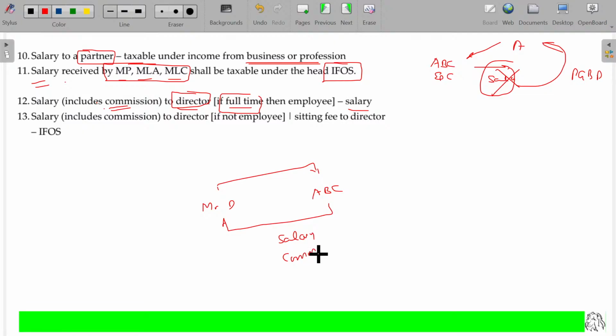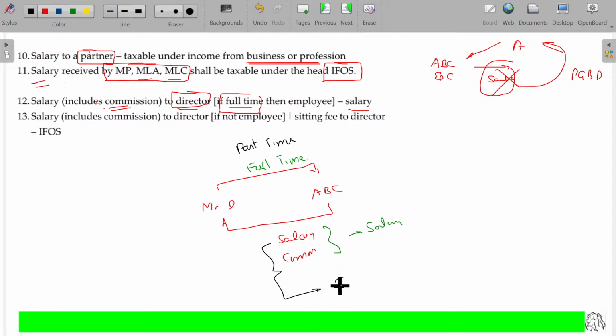Now check whether he is a full-time director. Yes, sir. He is full-time, sir. Full-time means these two are considered as salary only. No, sir. He works now and then, sir. Honorary post, part-time. Then these two will be named as either PGBP or income from other sources.